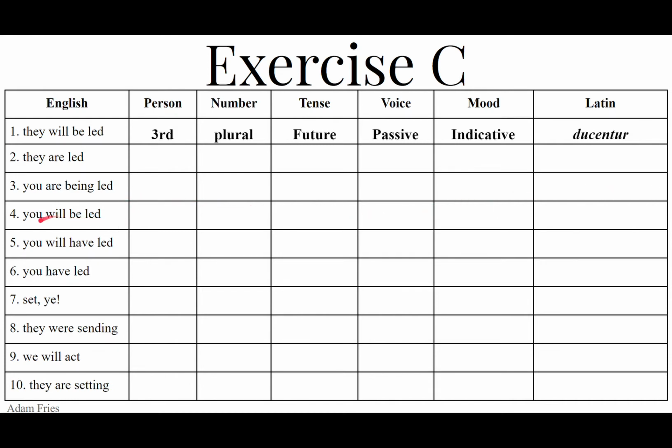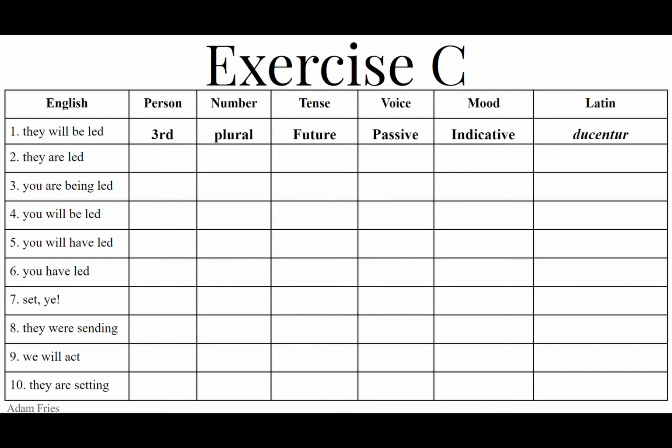Now number 4, you will be led. You is second person singular. Will be is future and passive and indicative mood. Because it's future passive in the second person singular, and duco, ducere, duxi, ductus to lead is a third conjugation verb, we're going to use the future passive endings, which are ar, eris with the macron over the E, etur, emur, emini, entur.